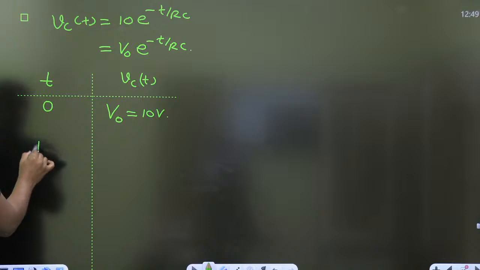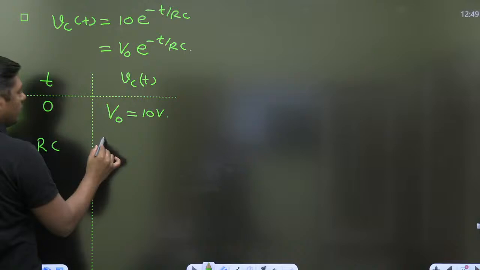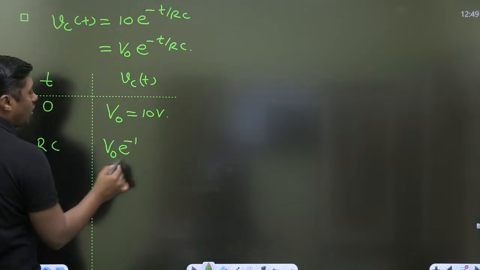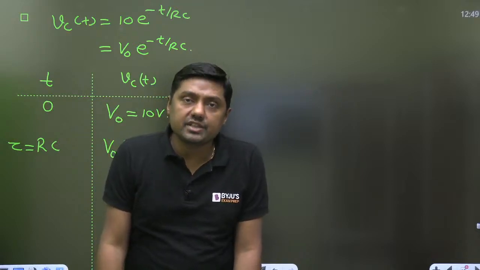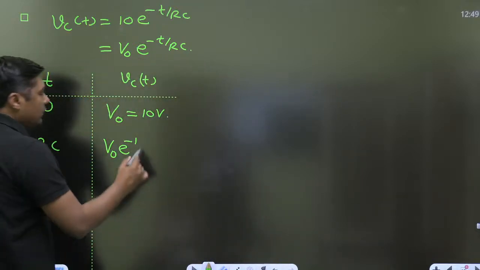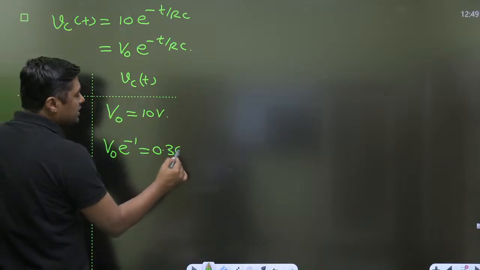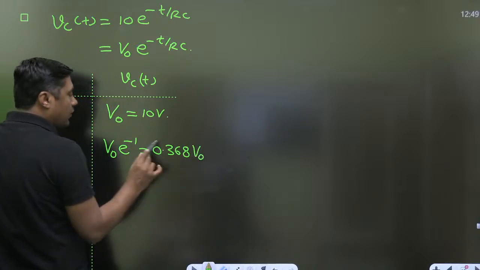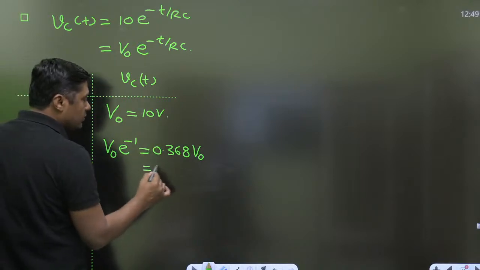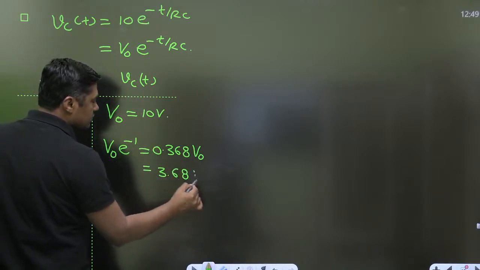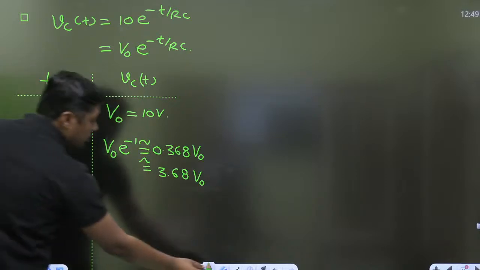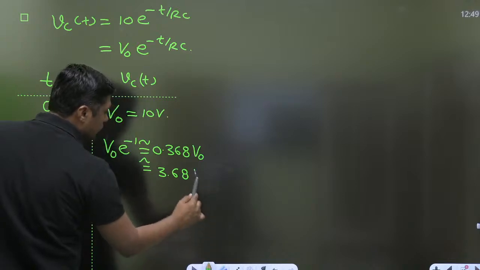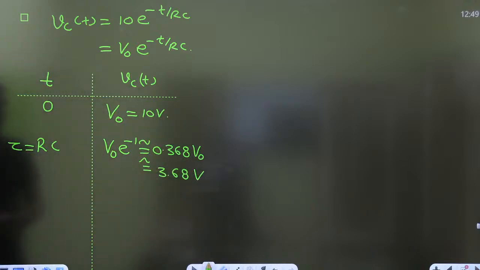When I put t equal to RC, that is called tau, the time constant, it will become V0 e raised to power minus 1. Always remember the value of e raised to power minus 1: that is 0.368. It will become 0.368 of V0, and when V0 is 10 volt, it will become 3.68 volt. So that is the answer.